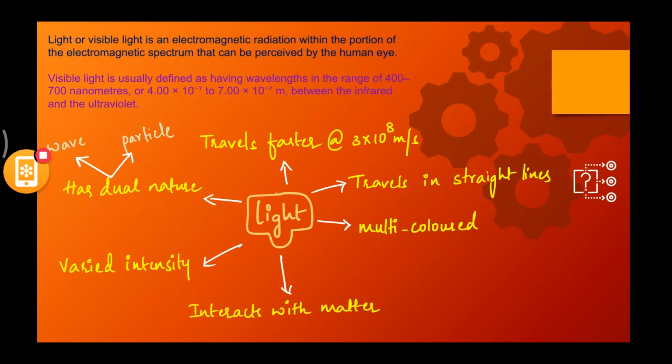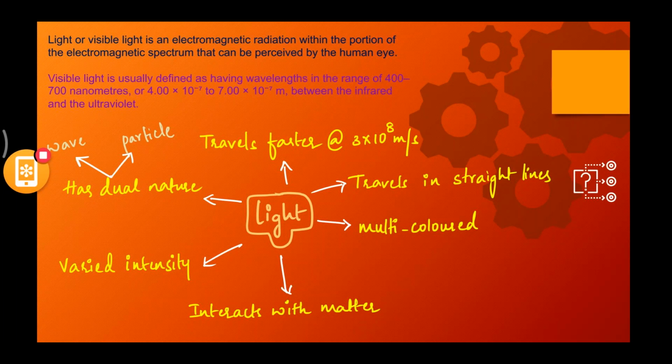Then we also have light interacting with matter. We have seen this as well. Light is nothing but energy. We have to understand that it is carrying energy, and it is carrying information. It is carrying energy which can be transferred. We have already studied the conservation of energy: energy cannot be created or destroyed, but it is transferred from one form to another.